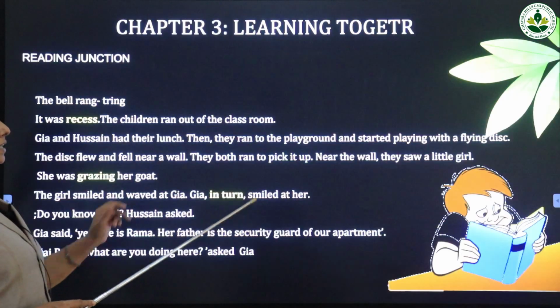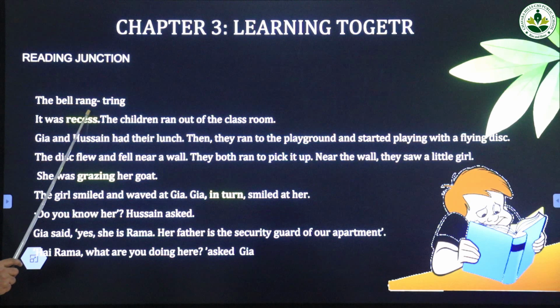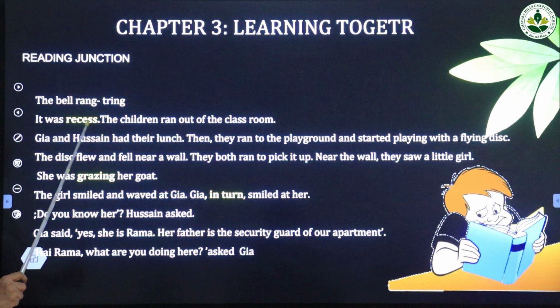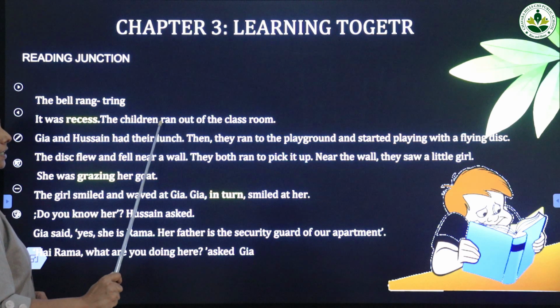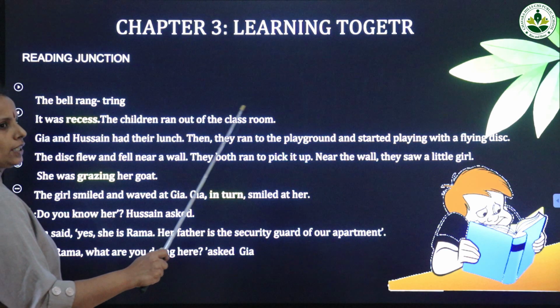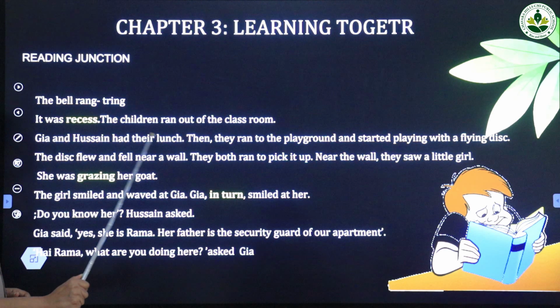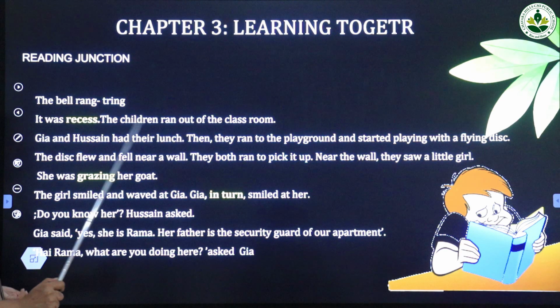So once again, let us read. You also read with me. The bell rang, tring. It was recess. Recess means lunch break. You have to learn the spelling and meaning of this word recess. The children ran out of the classroom. Jia and Hussein had their lunch. They had their lunch means they already ate their lunch.